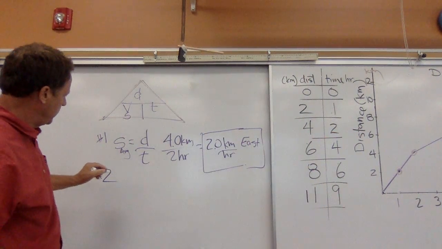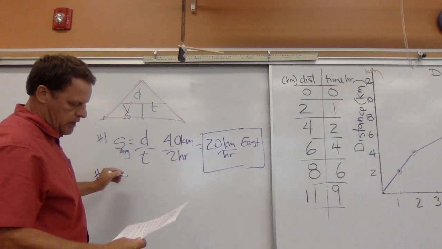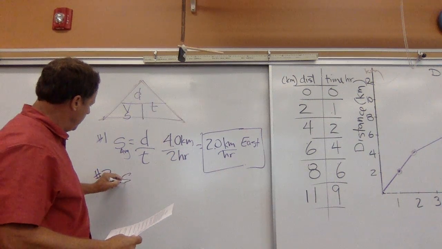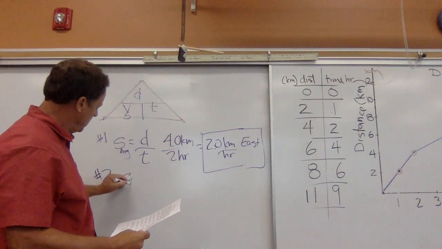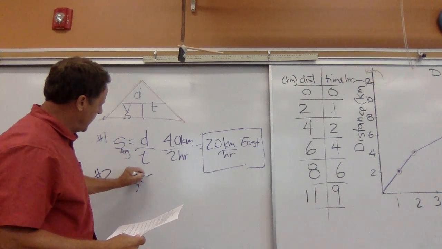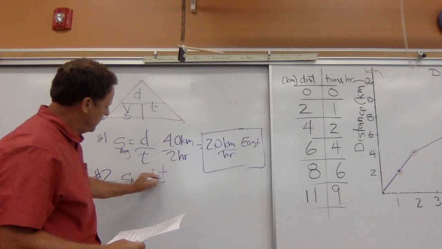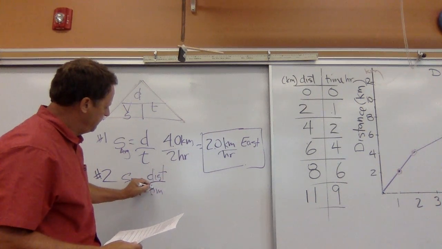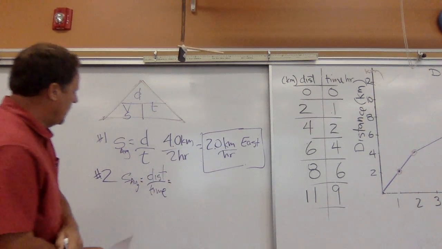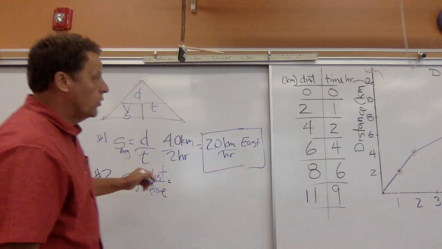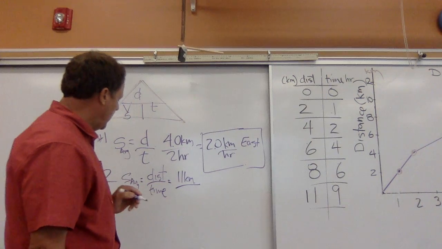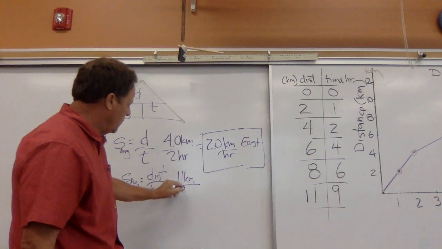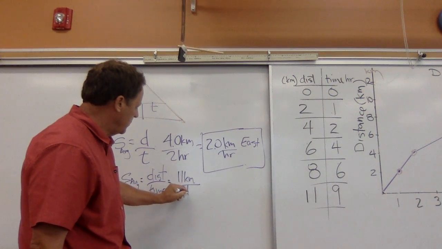So our average speed is again going to be distance divided by time. Our total distance was 11 kilometers and our total time was 9 hours.